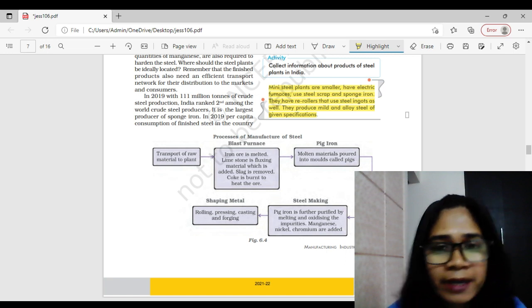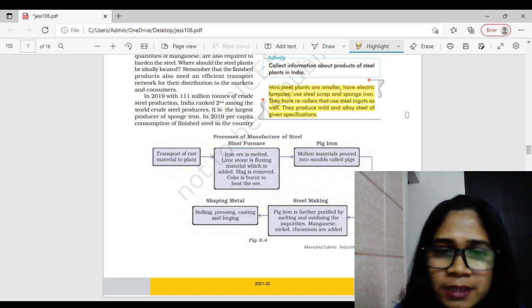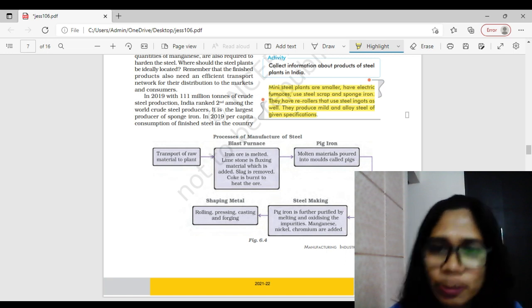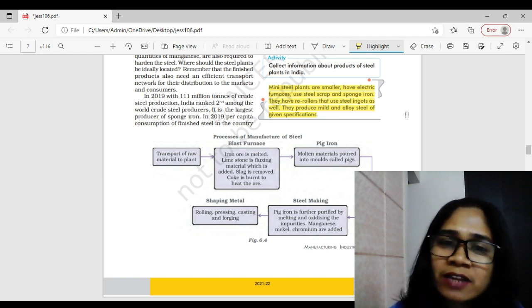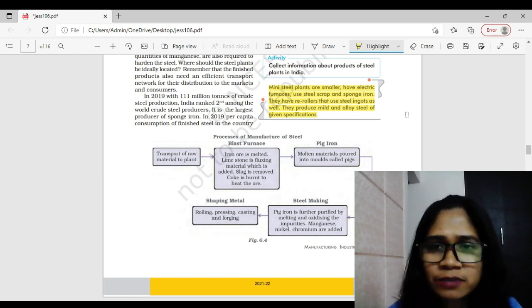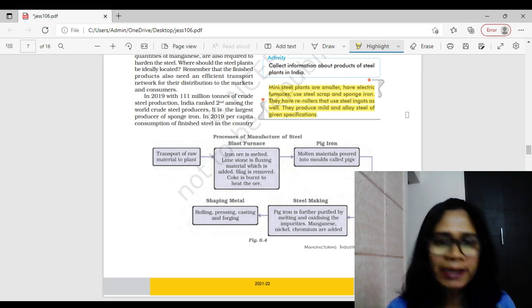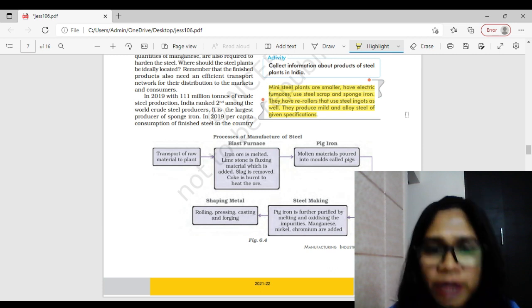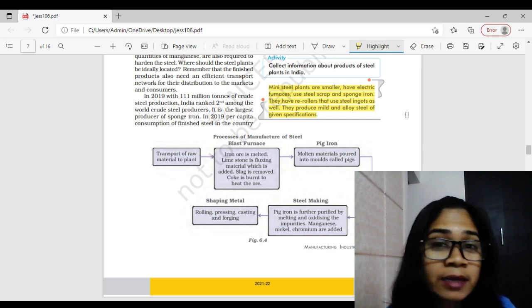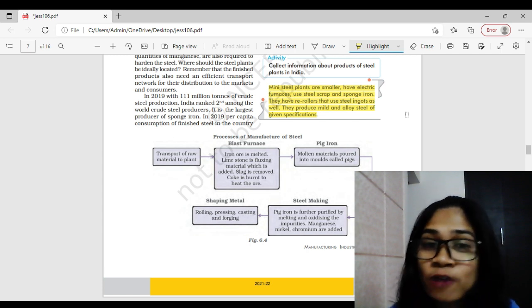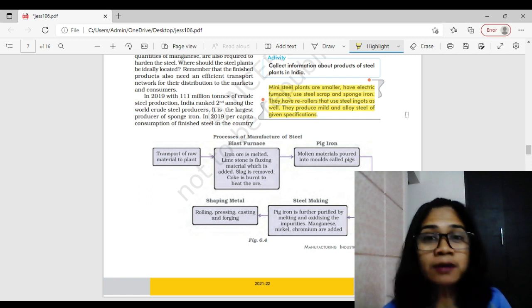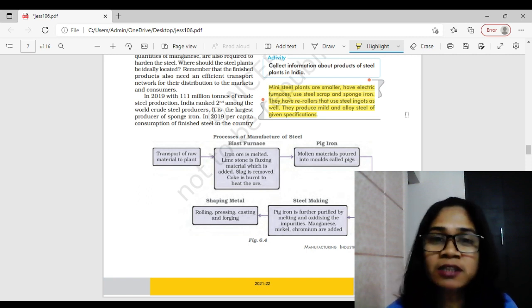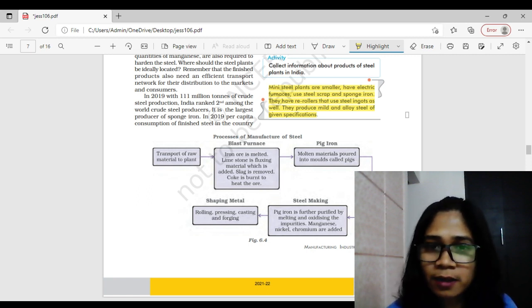By name itself it is very clear that it is a small unit of steel plant. It has an electric furnace, where the melting takes place. But a mini steel plant is not the one which makes use of iron ore. It makes use of scrap. The scrap dealer who takes away the scrap from all of us, right?